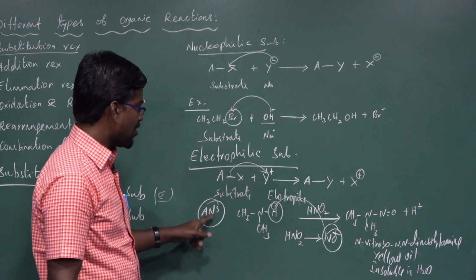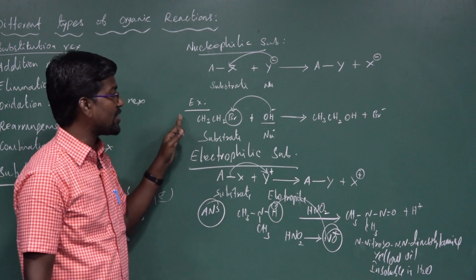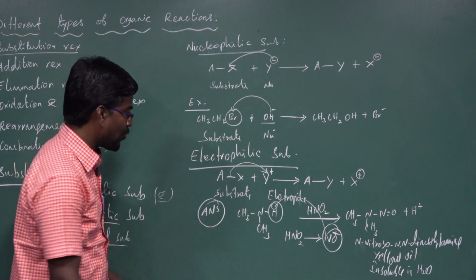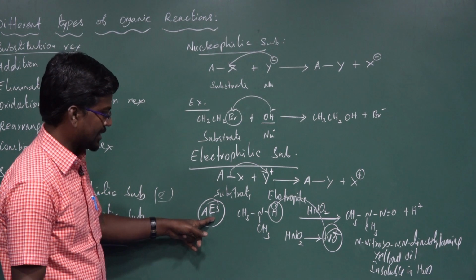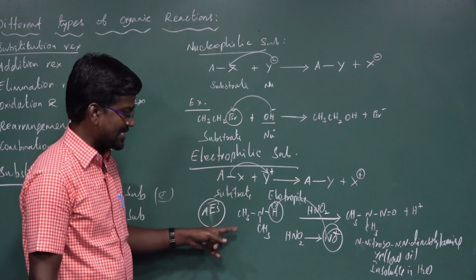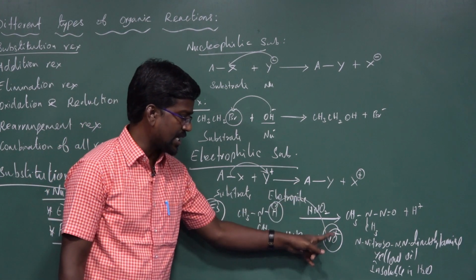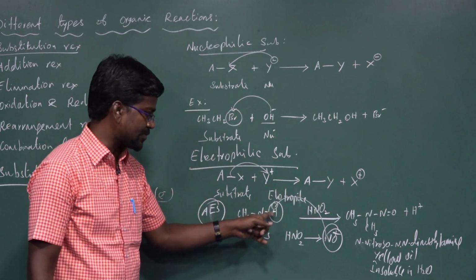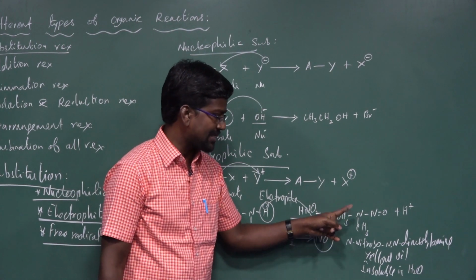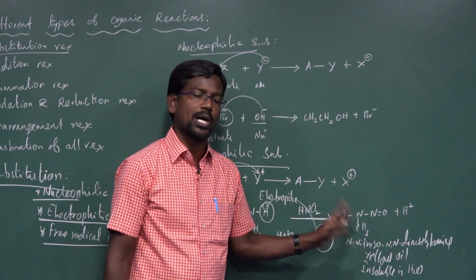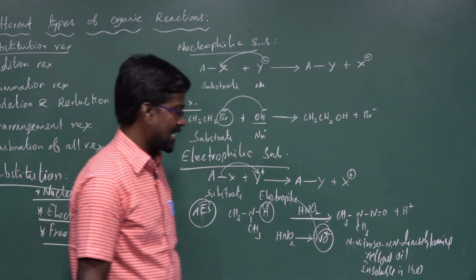It is an aliphatic electrophilic substitution reaction, not a nucleophilic one. The aliphatic electrophilic substitution reaction takes place in a secondary amine. The hydrogen on the secondary amine nitrogen is replaced by the NO plus ion. The NO plus ion is the electrophile. That electrophile substitutes in the place of hydrogen to form N-nitroso dimethylamine, a yellow oil insoluble in water. It is an example of an aliphatic electrophilic substitution reaction.